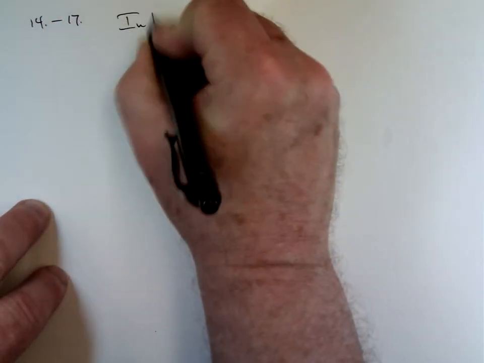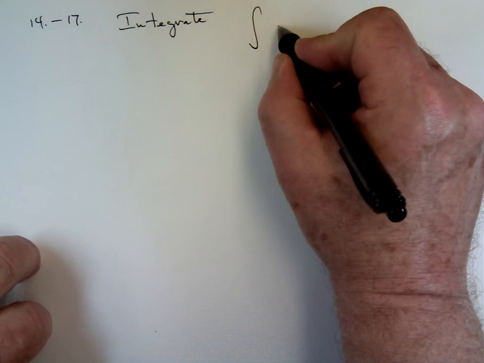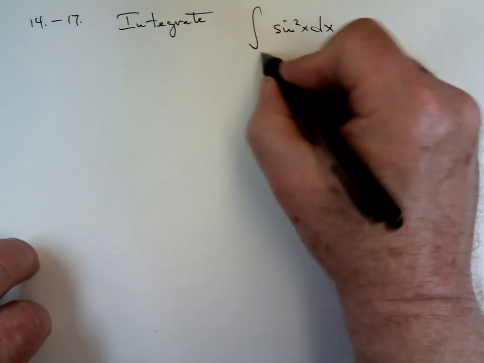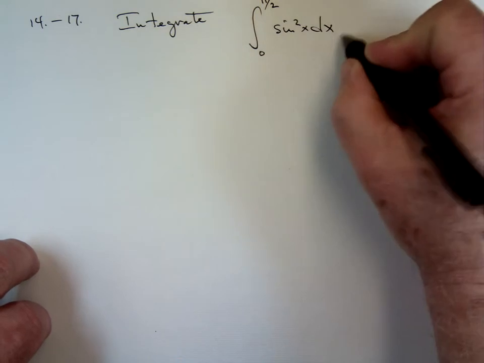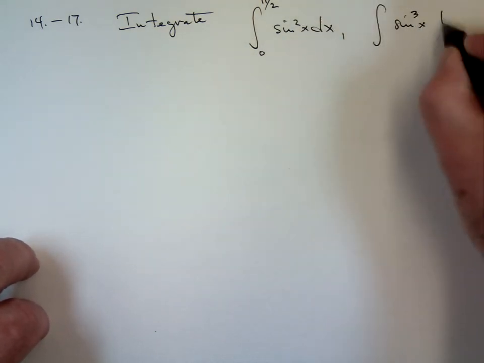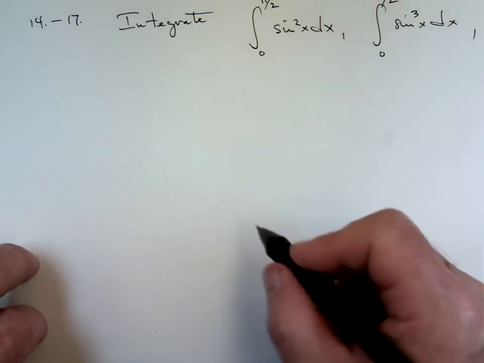But now you're going to have things like sine squared, and there'd be definite integrals. Or cosine squared. Or sine cubed. These will be integration by parts problems.